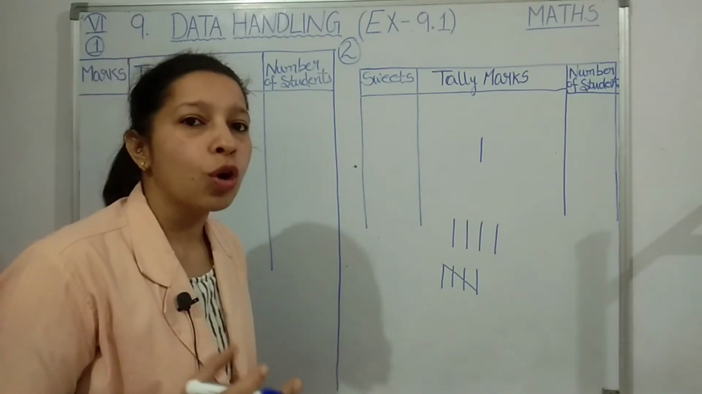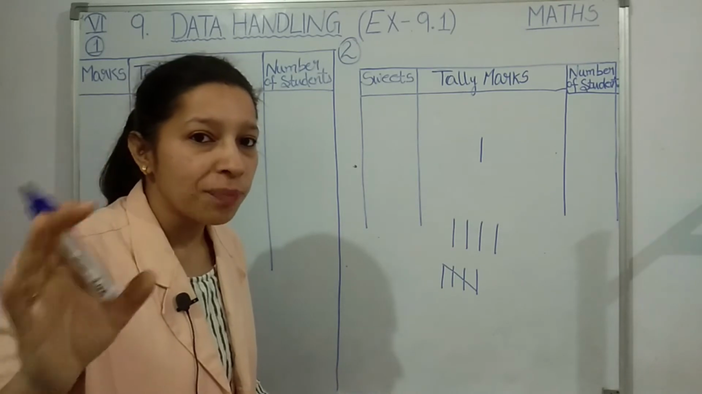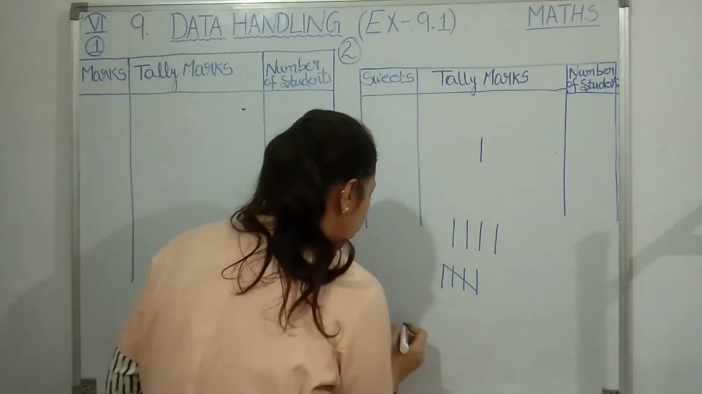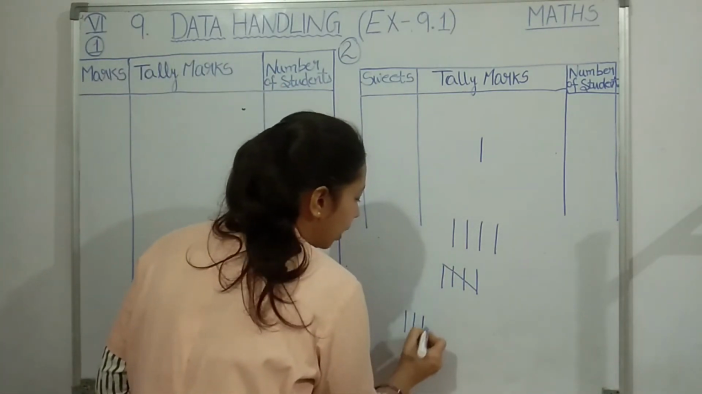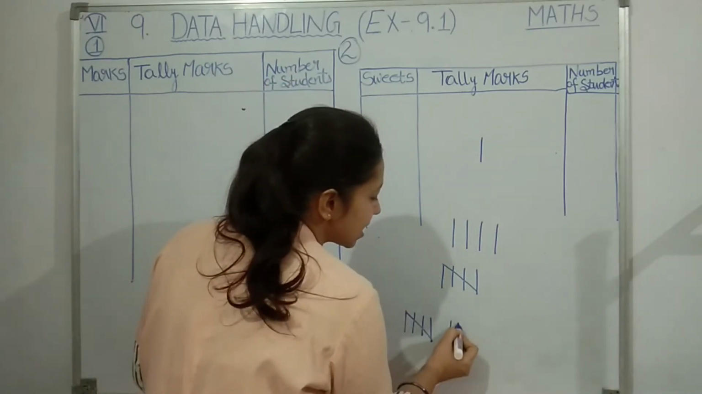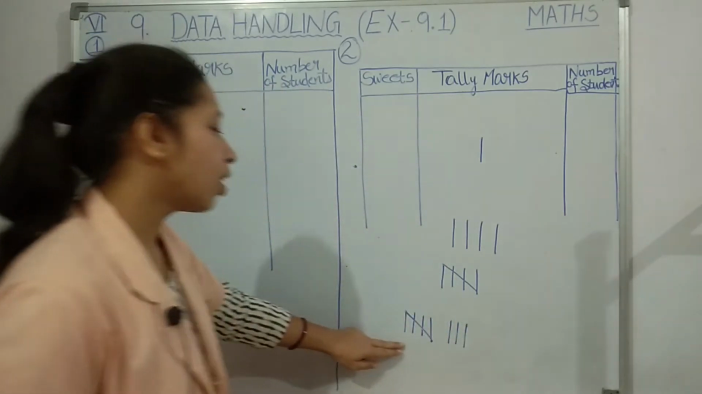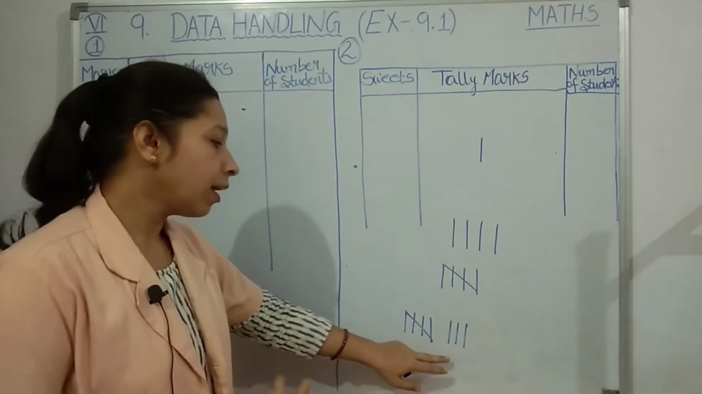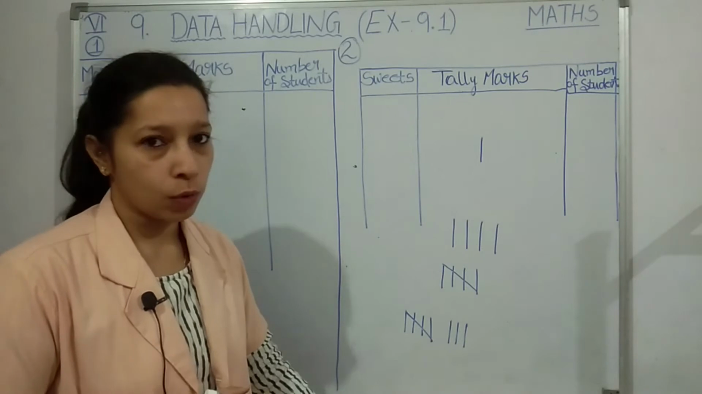Now if I want to show 8 pens, how many pens? 8 pens. Then what I'll be doing? 1 2 3 4 5. Got it, students? Now 6 7 8. So this is the group of 5. For another number or another unit, you are going to draw some more telemarks.